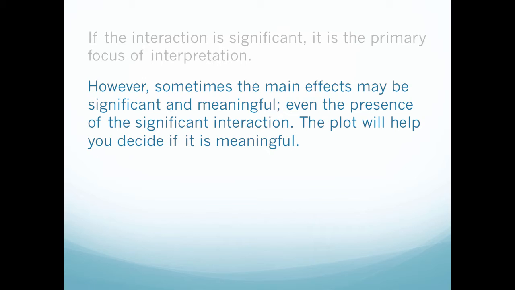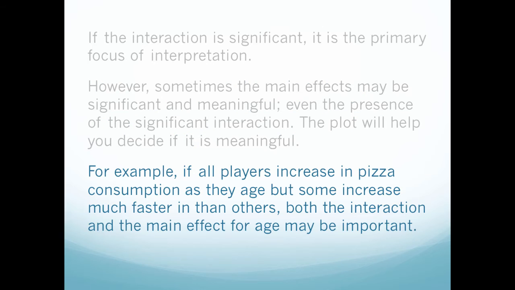Sometimes, however, the main effects can also be significant and meaningful even if the interaction is significant. So the plot then can help you decide if it's meaningful. So for example, if all players increase in pizza consumption as they get older, but some increase much faster, both the interaction and the main effect for age might be important. So slope would be something you'd want to pay attention to in your graphs, okay? So if one is increasing significantly versus others are just increasing very gradually, those are things to pay attention to.